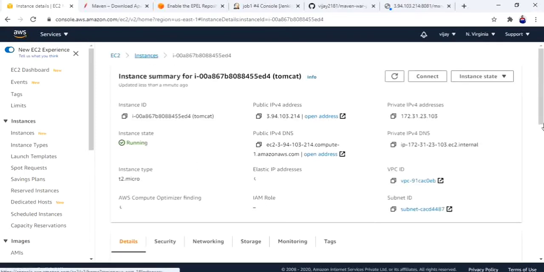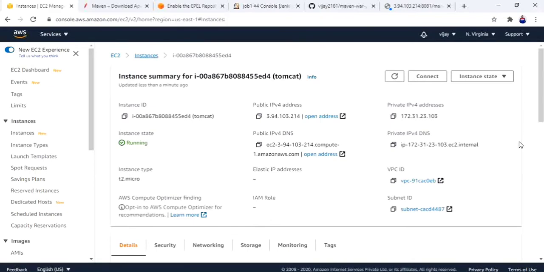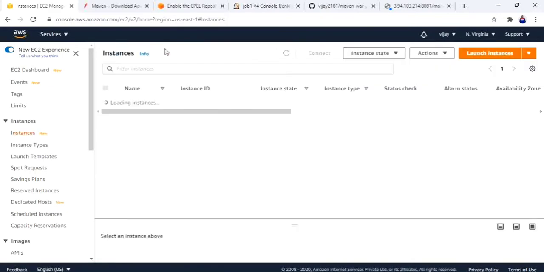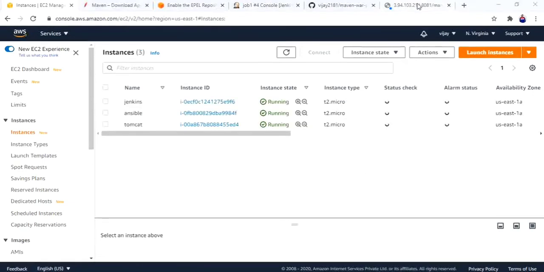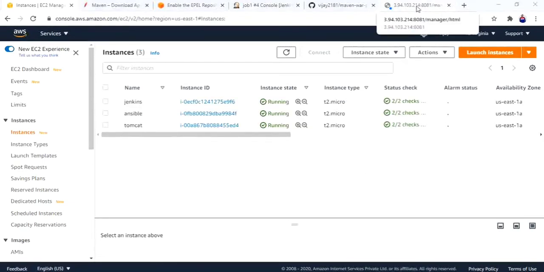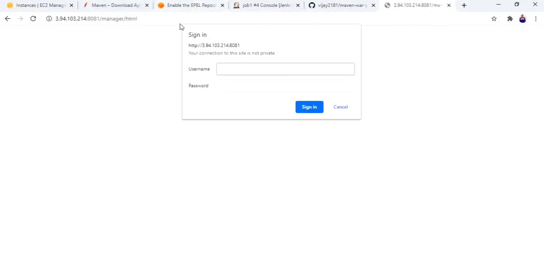Connection is okay. Very slow. Let us check the connection.